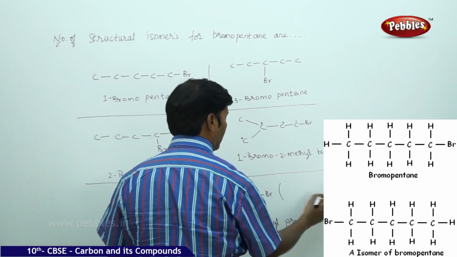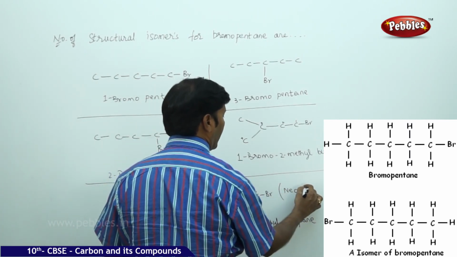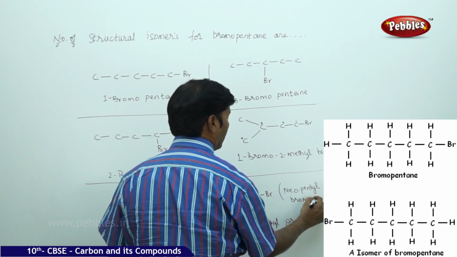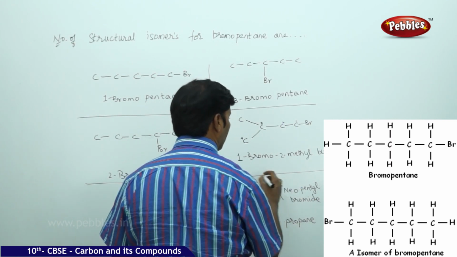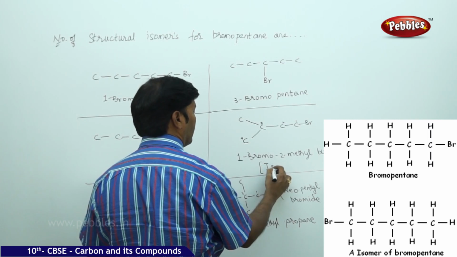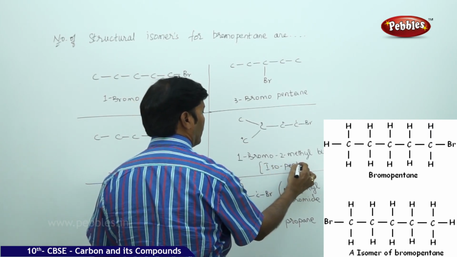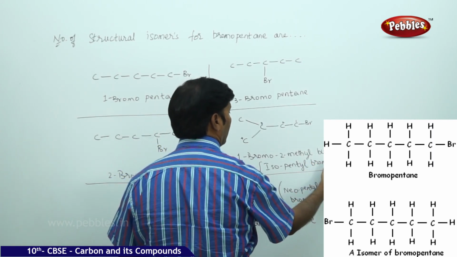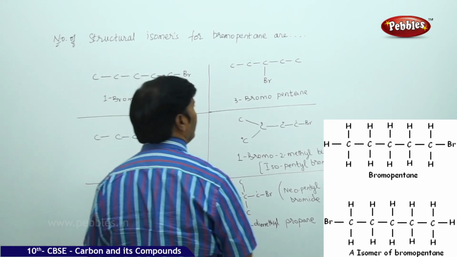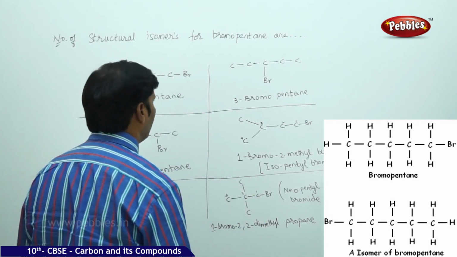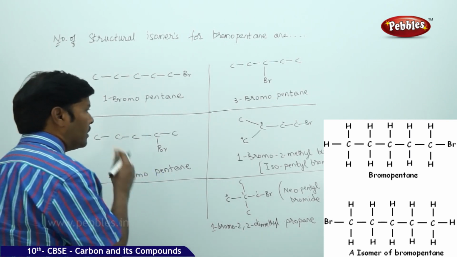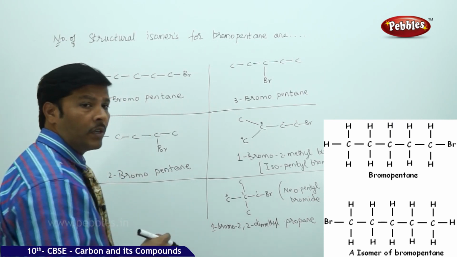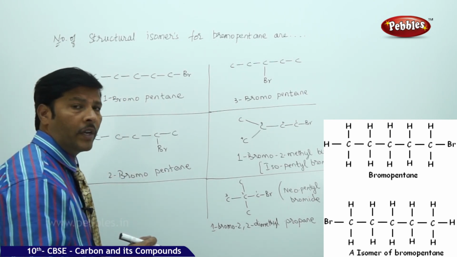Else you can write this as neopentyl bromide. This is isopentyl, isopentyl bromide. So I think these are some of the isomeric structures which are possible. So a total of 5 isomeric structures we are able to obtain here.